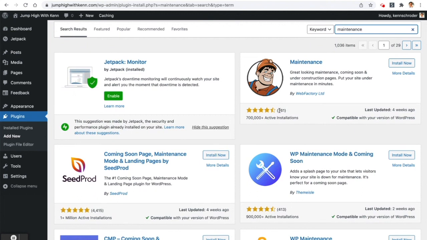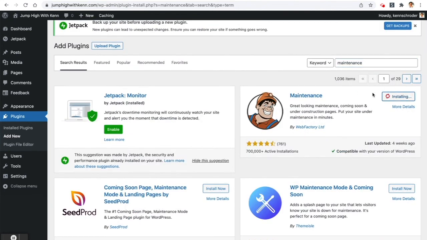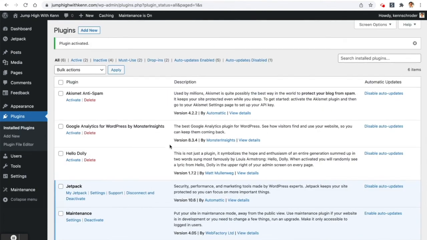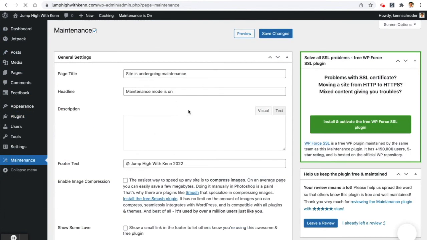It's good. It has 761 votes for stars, 700,000 installations. So we're going to use that one. Install now. And we'll click activate. And if we're looking at our plugins here, it says it's active. If you also look on the left, you'll see down below there's this maintenance item on the menu here. That's new. So click on that. This will give you the settings for this plugin.